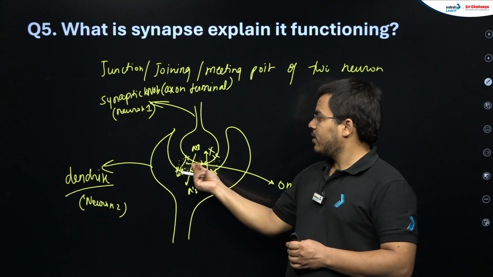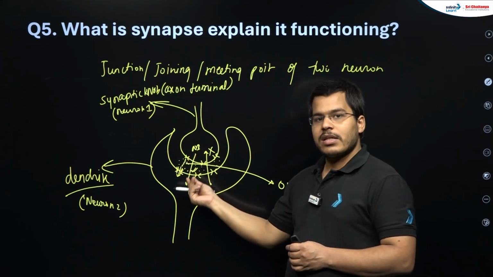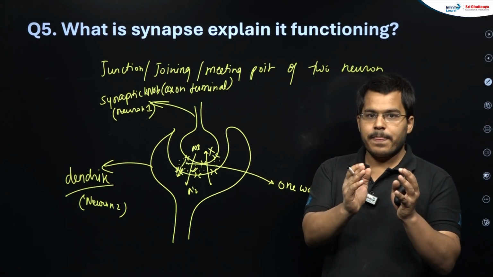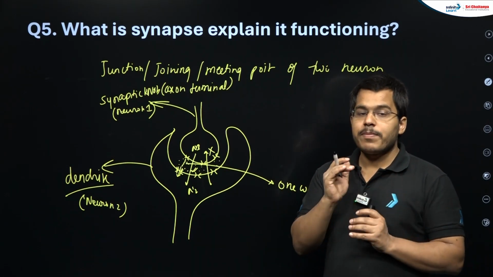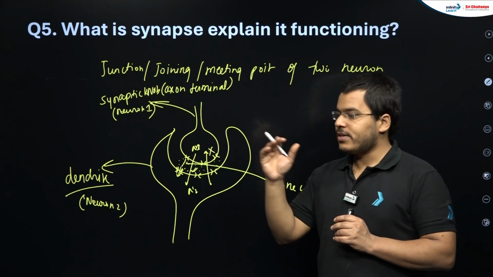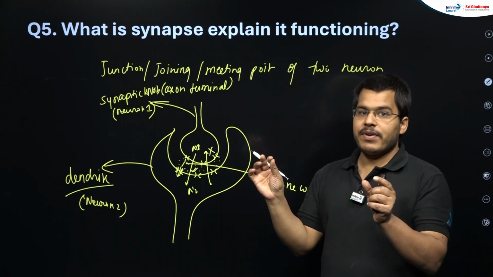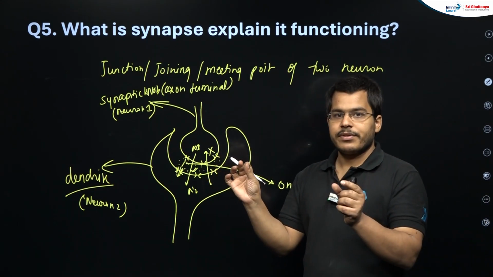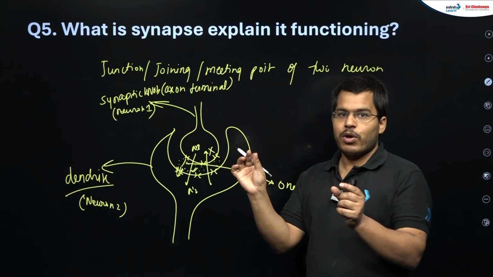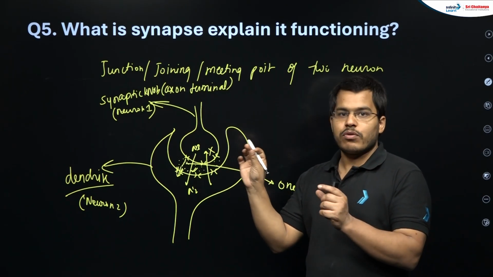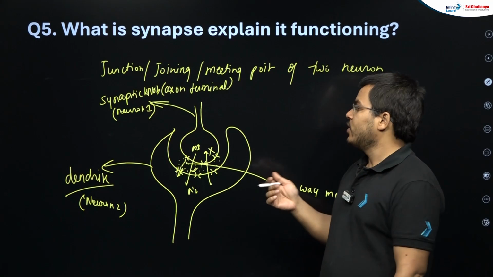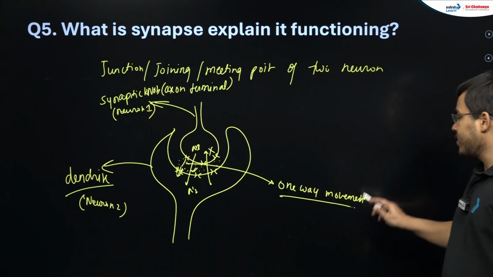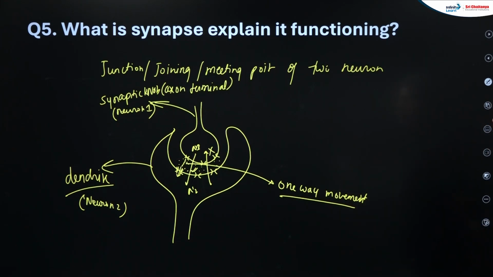From the first side the release of the signal will happen, and on the other side it is going to be received. So if we are having reception at one side only, then definitely that message cannot be received on the other side. One is the release point, the other is the receiving point, and both have their own spatial structure and function. If we want movement in the reverse direction, we need a reception point on this side also, and that is not there. So during this process only one-way movement of the messages takes place at the synapse.